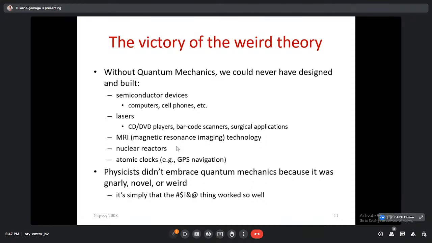Again, if we want to understand semiconductor devices like computers and cell phones, how do they come about? Whenever I teach semiconductors, we know that materials can be distinguished as conductor, semiconductor and insulator.